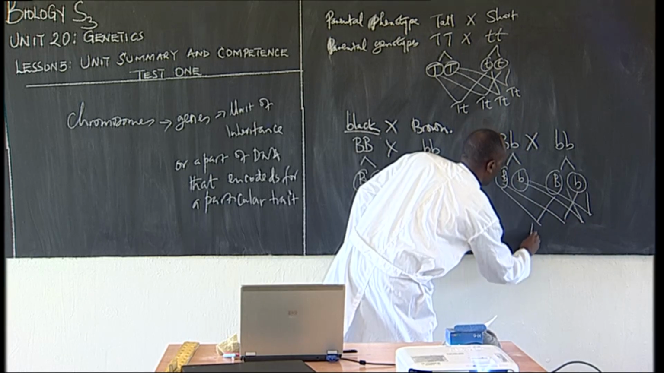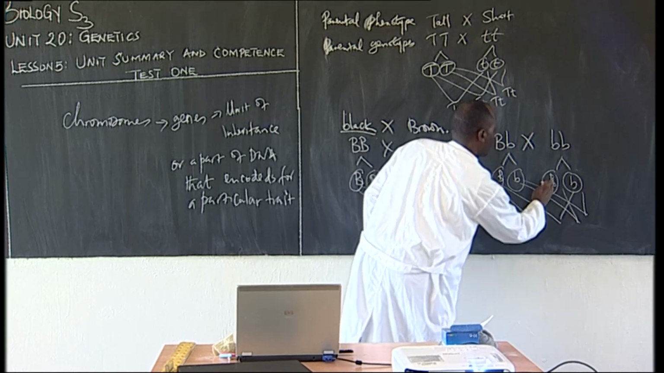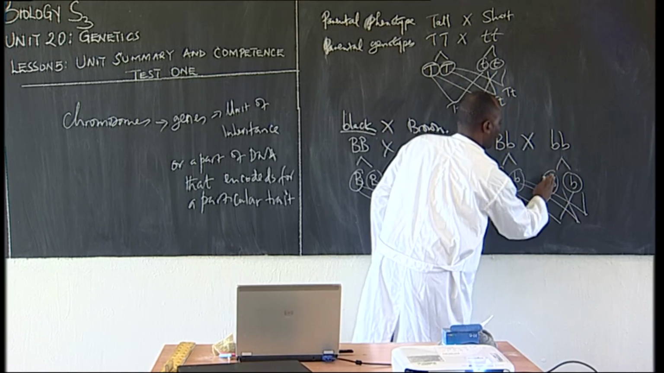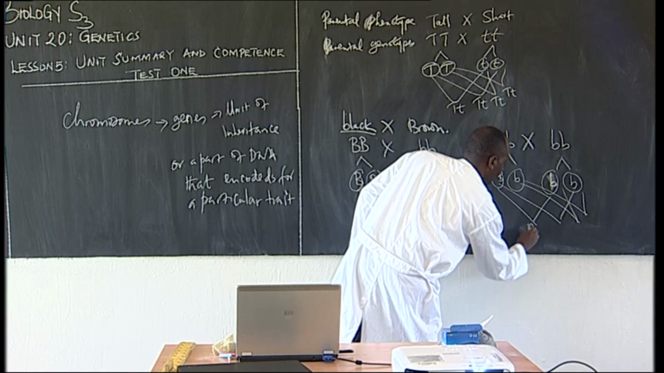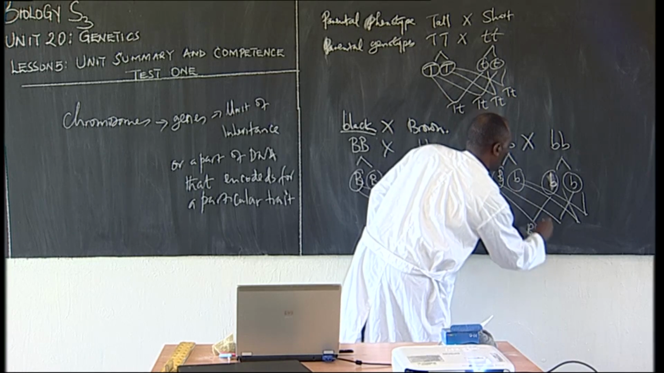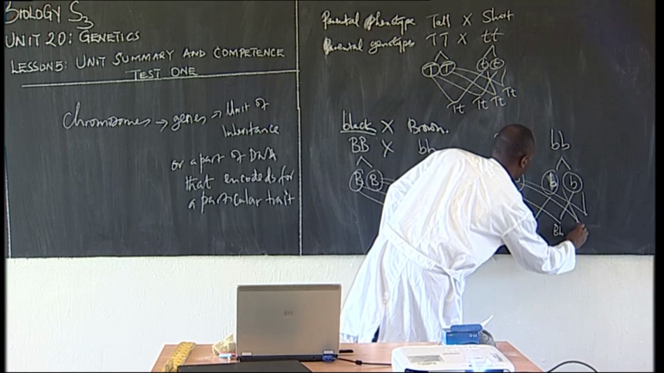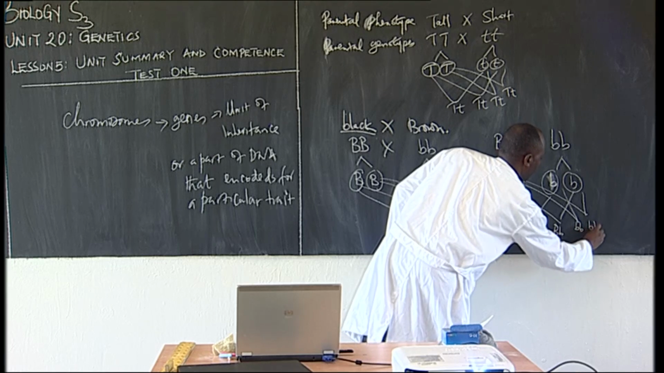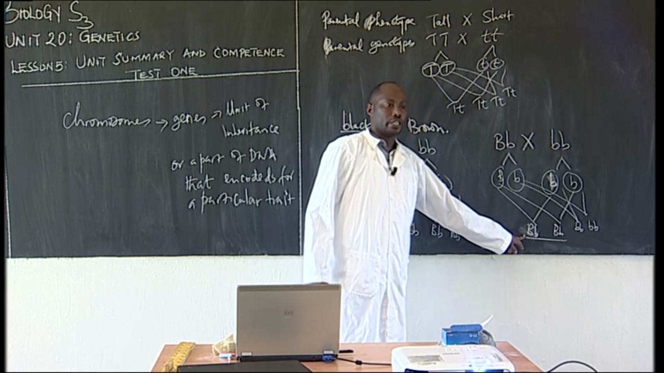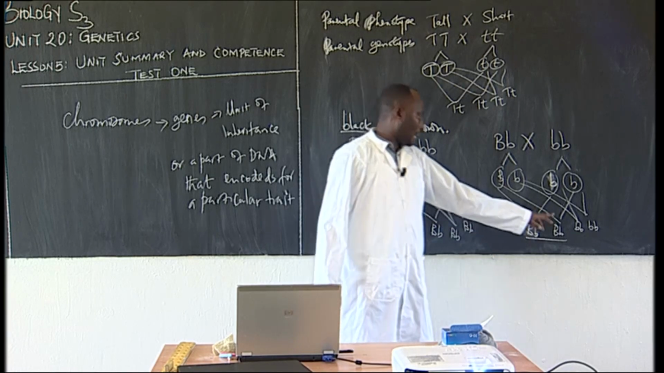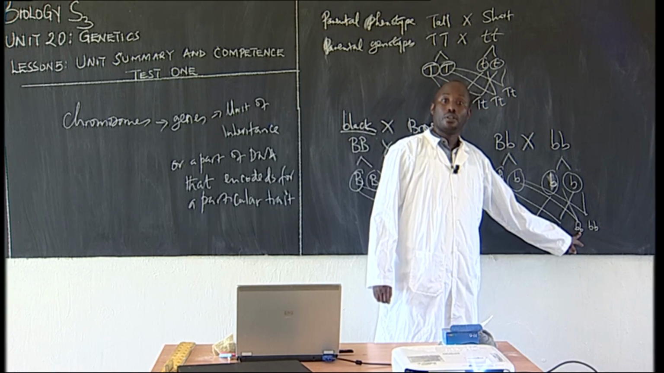This is B capital and B capital. Sorry, this is supposed to be brown. This is B small and B small. This is B capital and B small. This is B capital and B small. B small and B small, B small and B small. Simple understanding. These are black, heterozygous black. These are pure breeding brown mice.